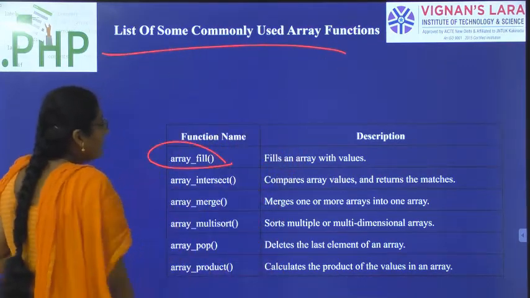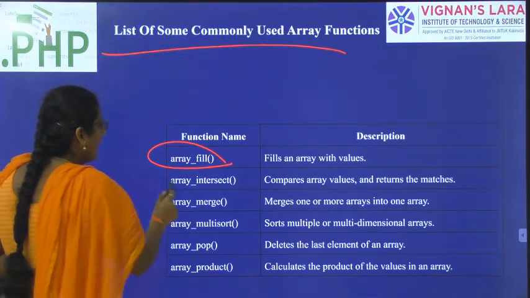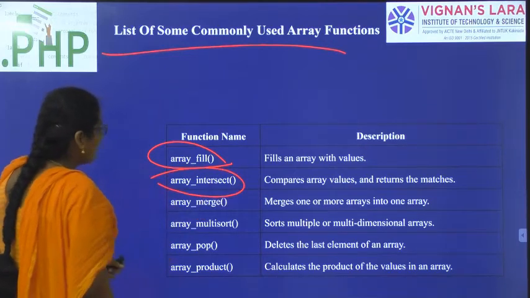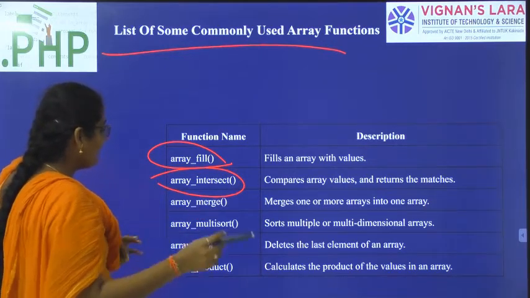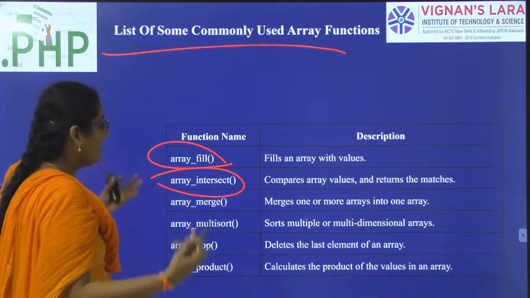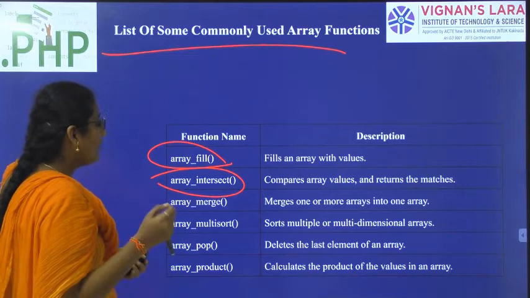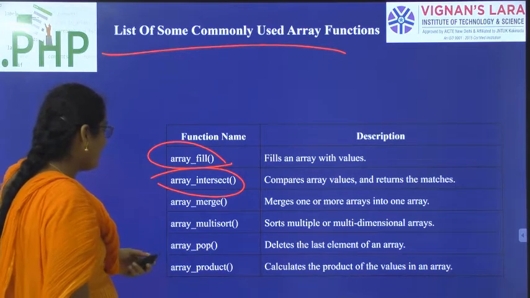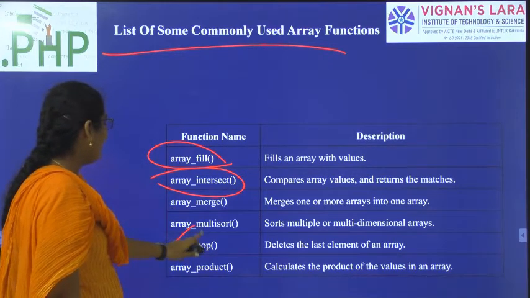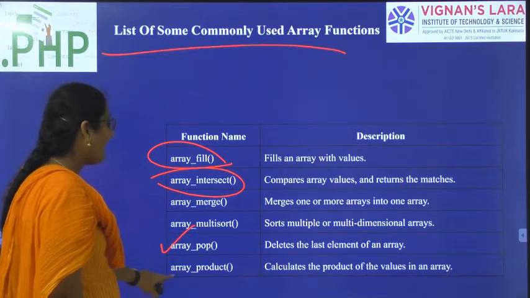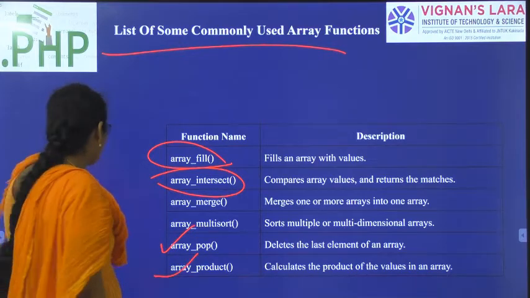Array fill, to fill the array with the values. Array intersect, compare the values and match. Array merge, to merge two different arrays. Array multisort, to perform sorting in multi-dimensional arrays. Array pop, delete the last element of the array. Array product, calculate the product of values.